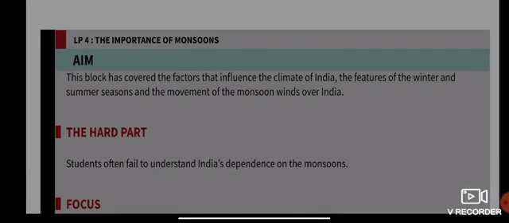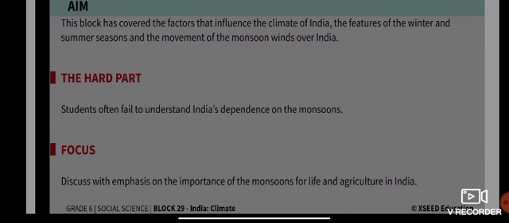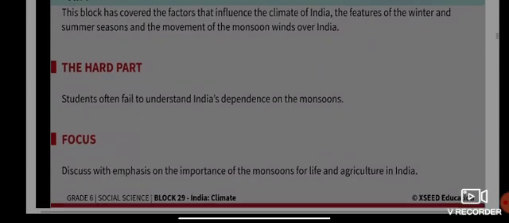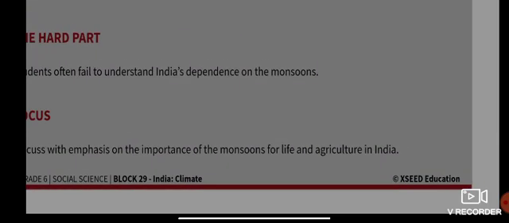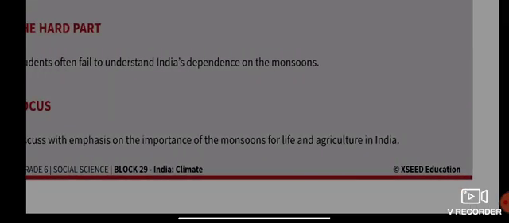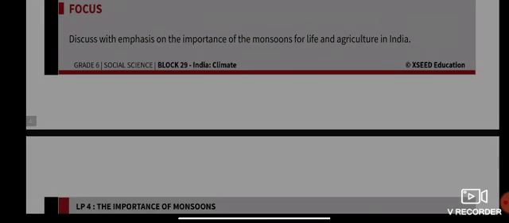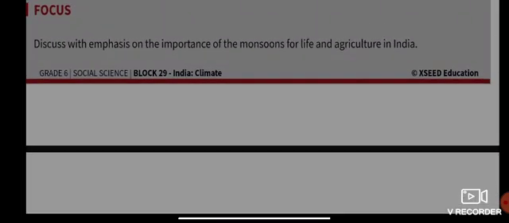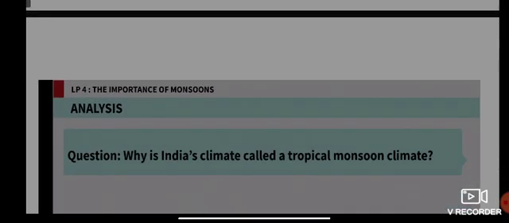In block 29, we have already covered the factors that influence the climate of India, the features of the winter and the summer seasons, and the movement of the monsoon winds over India. All right. So you will find it difficult to understand India independent of the monsoon. Okay, so we will learn about the importance of the monsoon for life and agriculture in India.